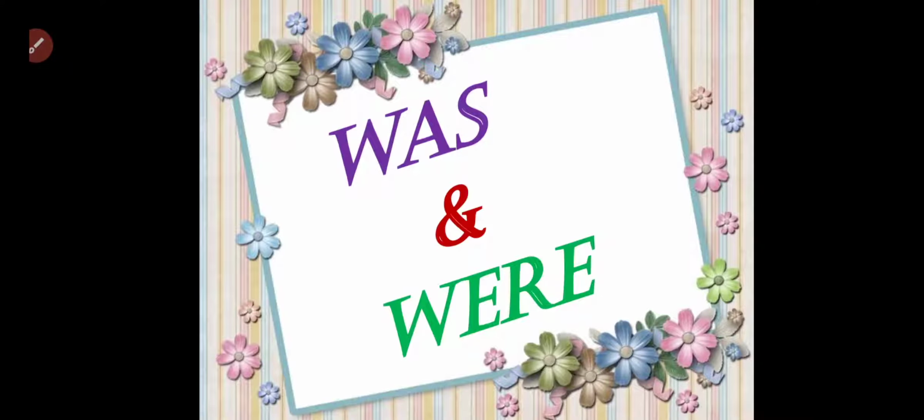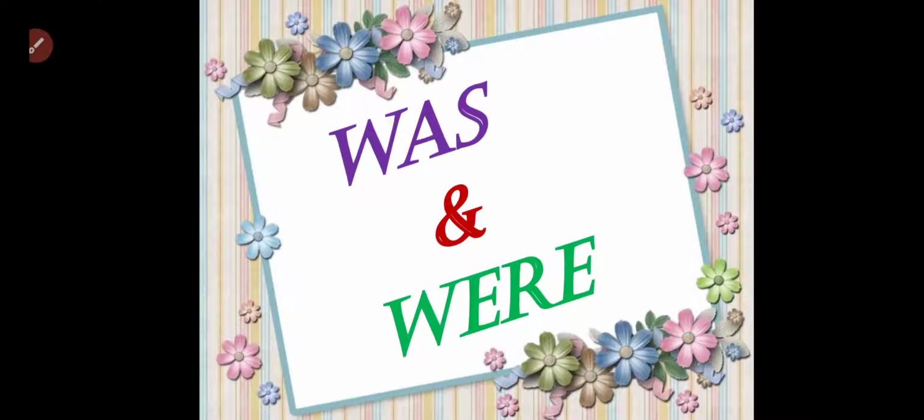Good morning, everyone. In this video, we are going to understand where we use was and where we use were in given sentences. Actually, was and were are the past tense form of a verb. We always use was and were for past time, and we always use is, am, are for present time.